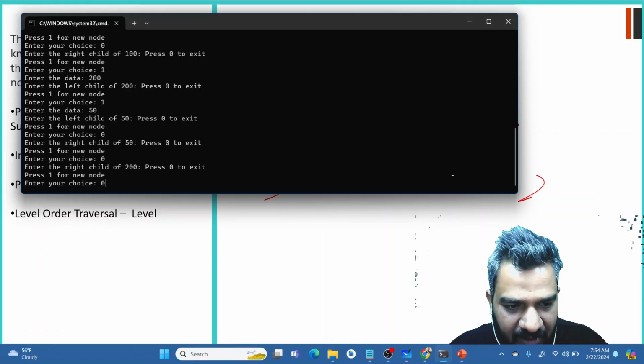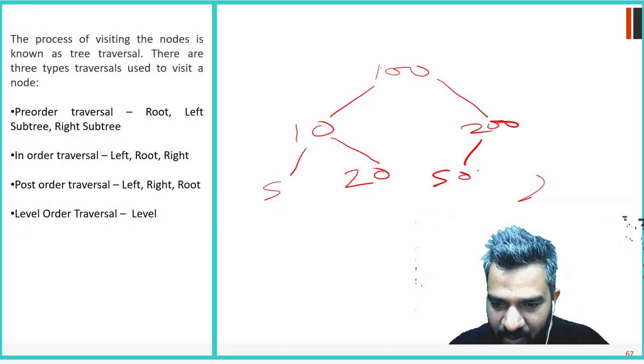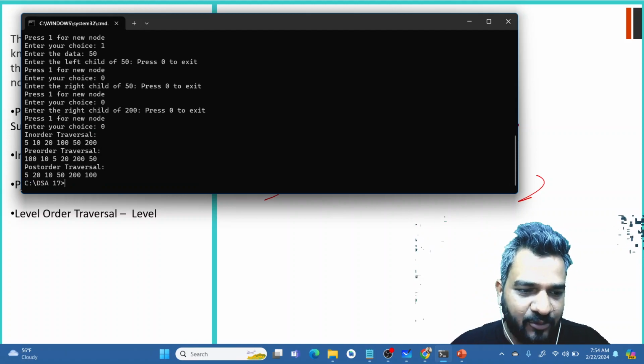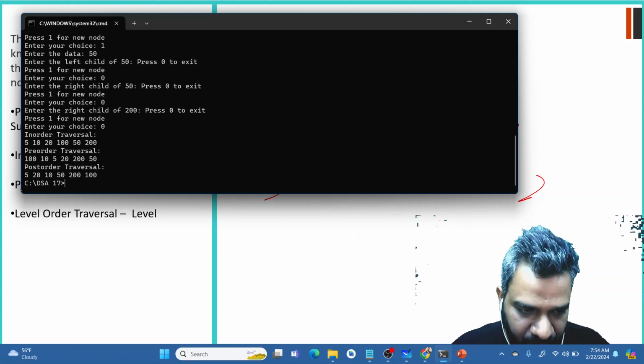So over there I said 50, right? So there is no further child for 200. Exited. Now I am showing in-order traversal, pre-order traversal, and post-order traversal.